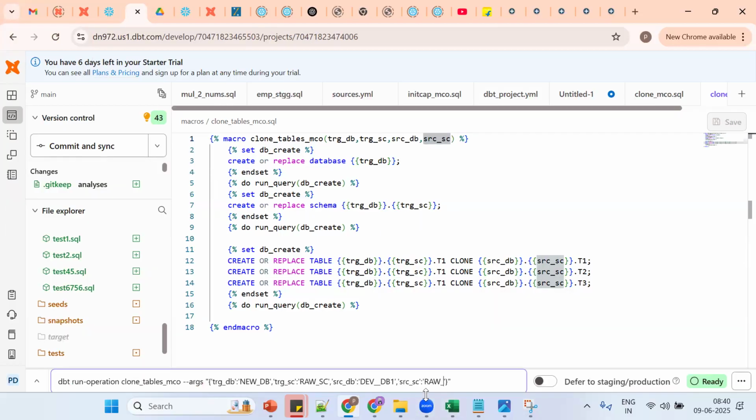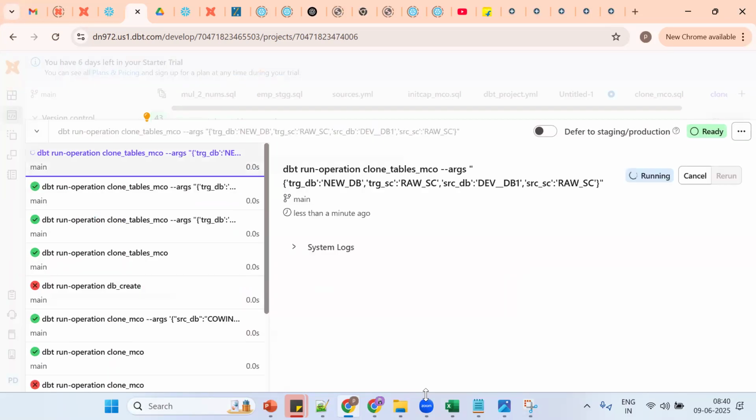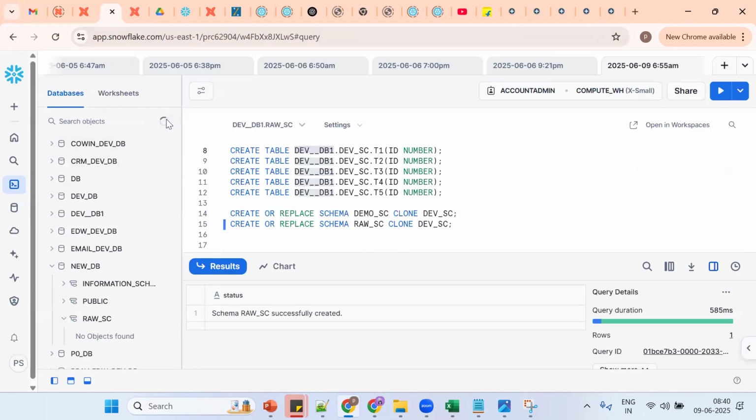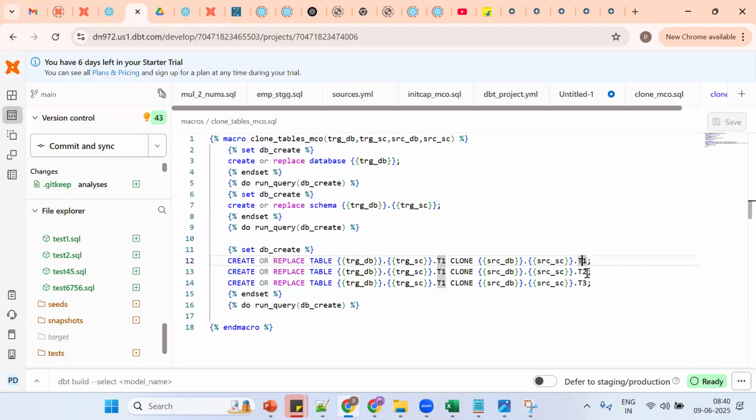Let me execute this again. Tables not updated: T2, T3. So that is static. First we are going for static. Now see what happened. If you see here, we should get the RAS schema with the tables. So far this is good. Only the T1 table? Why? Tables are not updated in the target. Okay, change. So T2, so T3.